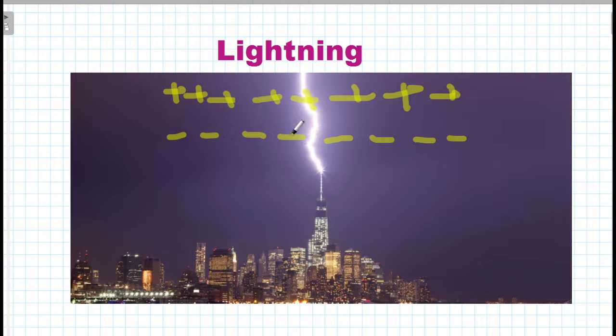This negatively charged underside of the cloud repels the electrons near the surface of the earth. The surface of the earth becomes positively charged. This tall building gains positive charge.